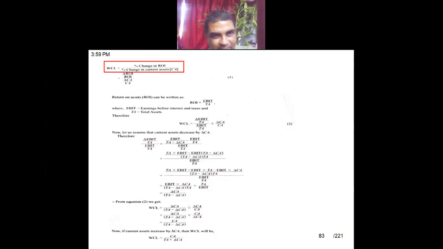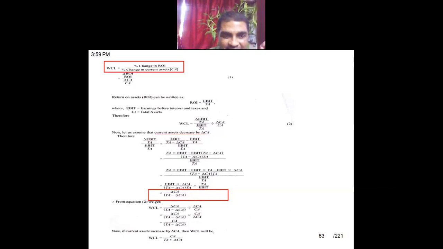Later on, you can see how this formula has been derived. This is exactly what I brought here. This is the derivation of that formula. There might be a situation. First situation is that if current asset is decreased by a change in current asset, then the same formula can be revised like this. What is the formula now? Change in current asset divided by total asset minus change in current asset. When current asset is decreased, this is the formula.